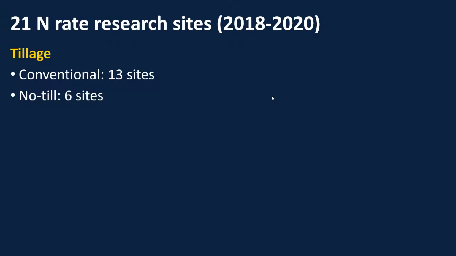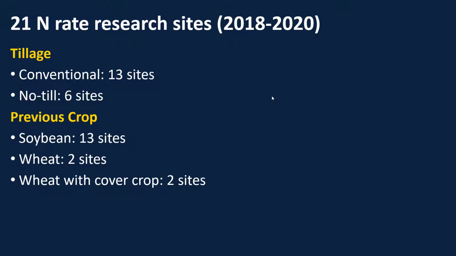So in this research, we've had 21 nitrogen rate research sites from 2018 to 2020. In this presentation, we have a lot more that are upcoming, but in these sites, we have 13 that were conventional till, 6 were no-till. The previous crop, the majority of the time, is soybean; the other times it's been wheat.